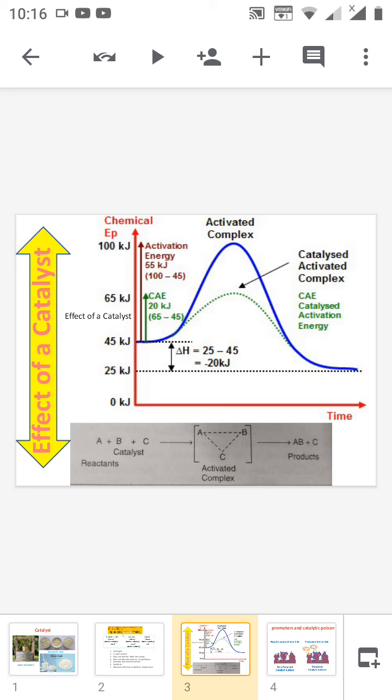The energy of the catalyzed activated complex is lower than that of the uncatalyzed reaction. I have shown this in the graph at the top. Here we can see two peaks: one in blue, which is the normal reaction, and the second in dotted green, which is the catalyzed reaction, in which the activation energy for the catalyzed activated complex is lower compared to the normal activated complex.